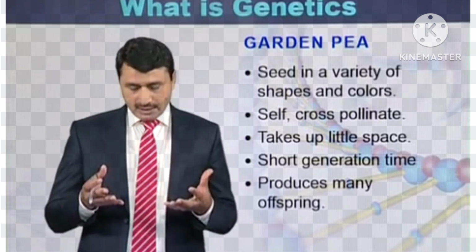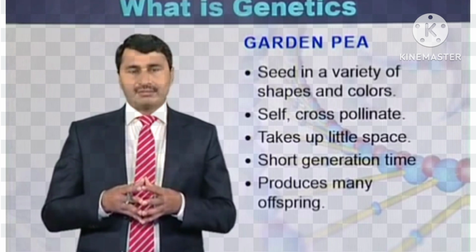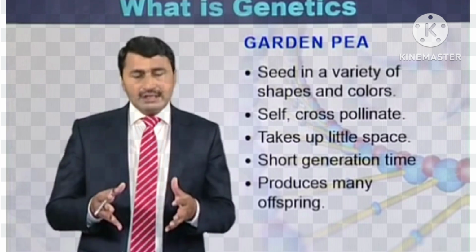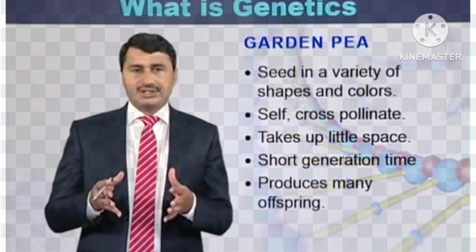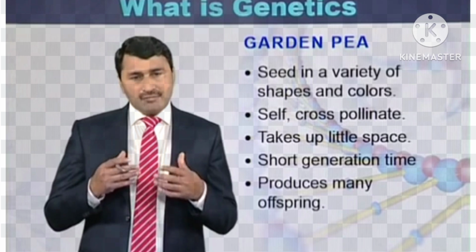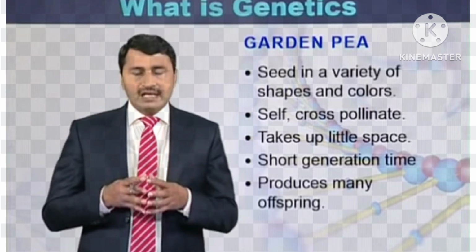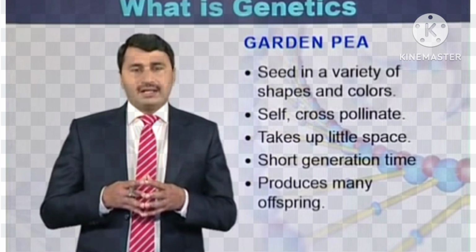This plant produces many offspring at a time. So there are many characteristics that helped Mendel in performing the experiments as well as in formulating the laws.